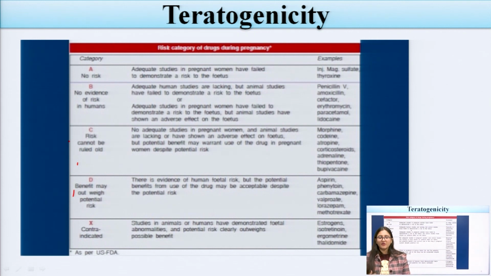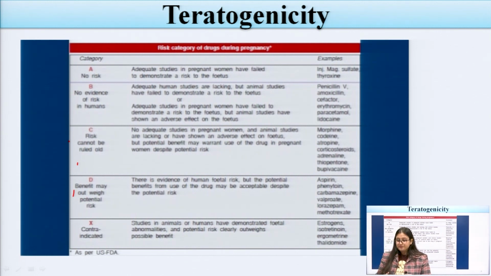First one is A, which is no risk. What is the risk category of the drug during pregnancy? A means adequate studies in pregnant women have failed to demonstrate a risk to the fetus. There is no risk to the fetus while consuming drugs like magnesium sulfate injection or thyroxine.